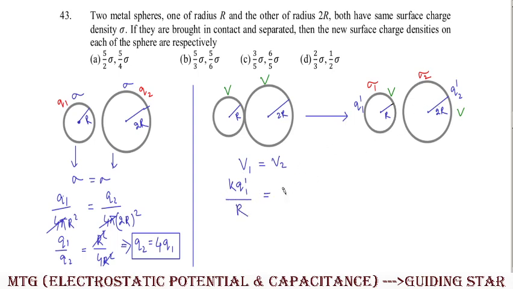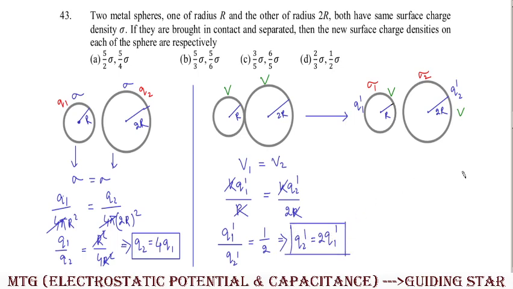और सेकेंड स्फीयर का पोटेंशियल कितना होगा, अगर उसमें चार्ज Q2 प्राइम रहा तो it will be K Q2 prime divided by radius 2r, so 1r got cancelled, K also got cancelled. So finally here what we'll get is a relation Q1 prime upon Q2 prime will be equal to how much? So Q2 prime will come this side, that means it will be 1 by 2. That means from there we can write Q2 prime will be equal to twice of Q1 prime. So this is another relation we are getting. Clear?